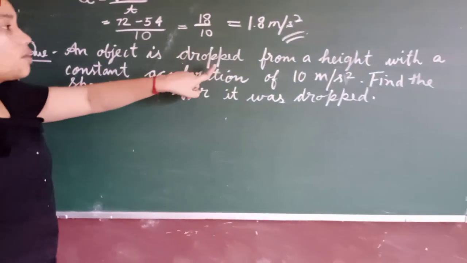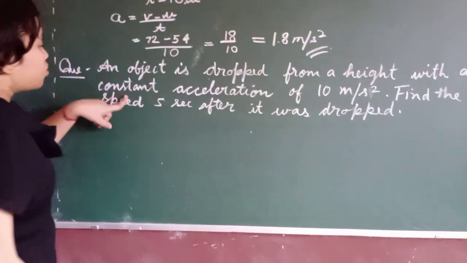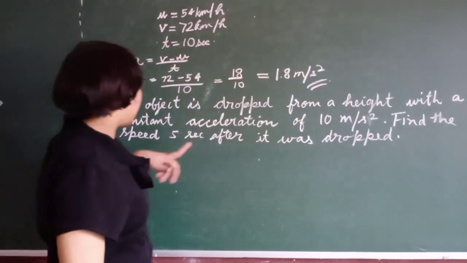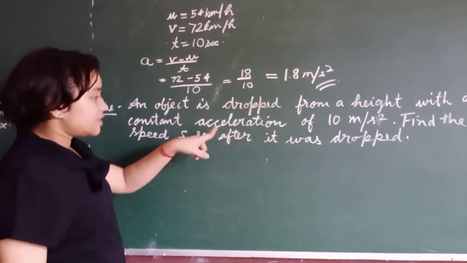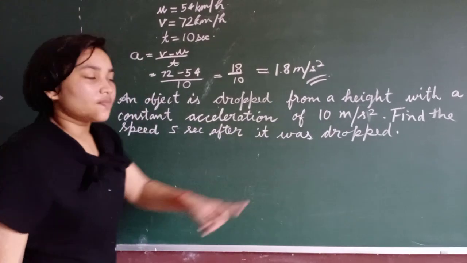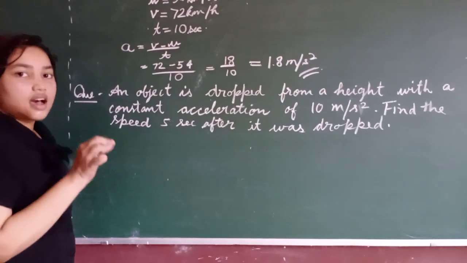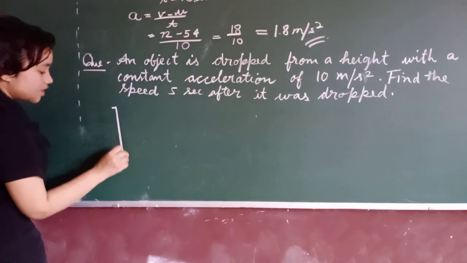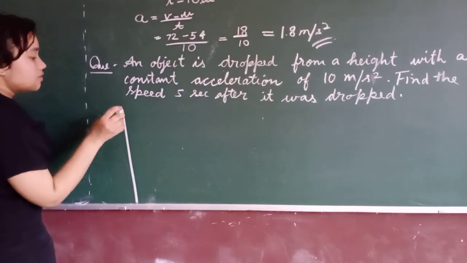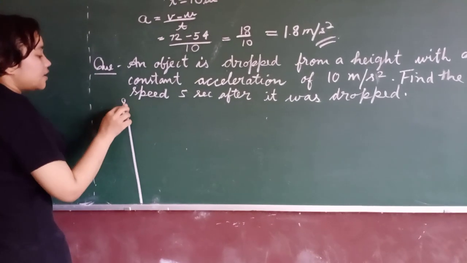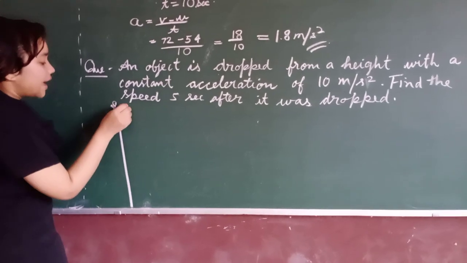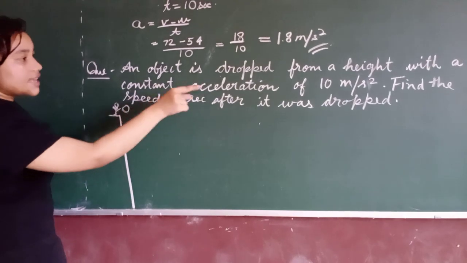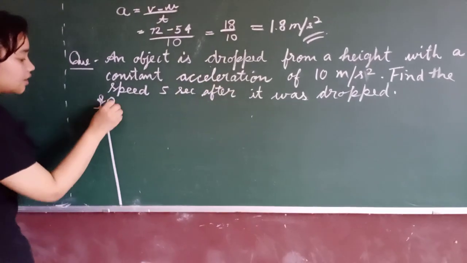Second question. An object is dropped from a height with a constant acceleration of 10 meters per second square. Find the speed 5 seconds after it was dropped. So now we have to find the final velocity. Suppose that this is the height and a person is standing here and he drops an object from the height with the constant acceleration of 10 meters per second square.